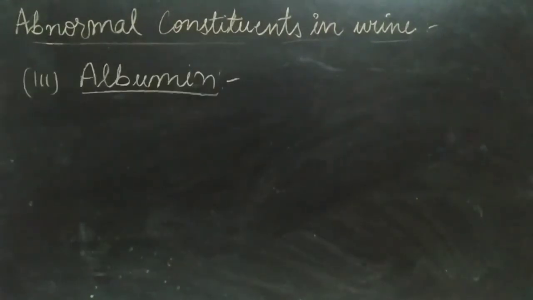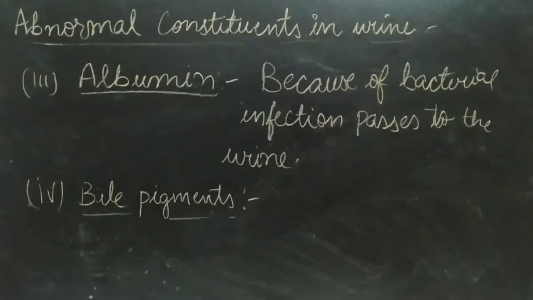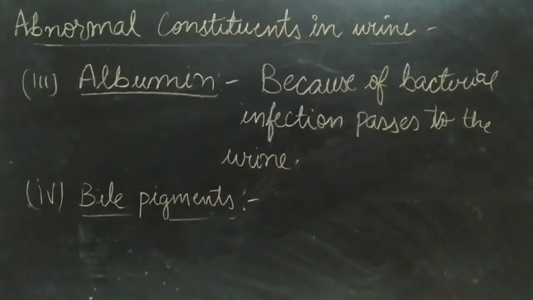This condition takes place in the patients of diabetes mellitus, where the insulin is insufficient to digest glucose molecules in blood. Next is albumin. Albumin is a protein which is present in the blood, which helps in the transportation of material into the body. Sometimes due to the bacterial infection, it passes through the urine. Next abnormal constituent is bile pigment, which is released from the liver. These pigments help in the coloration of feces and urine, but sometimes due to excessive loss they are excreted in the body and cause anemia, jaundice, etc.